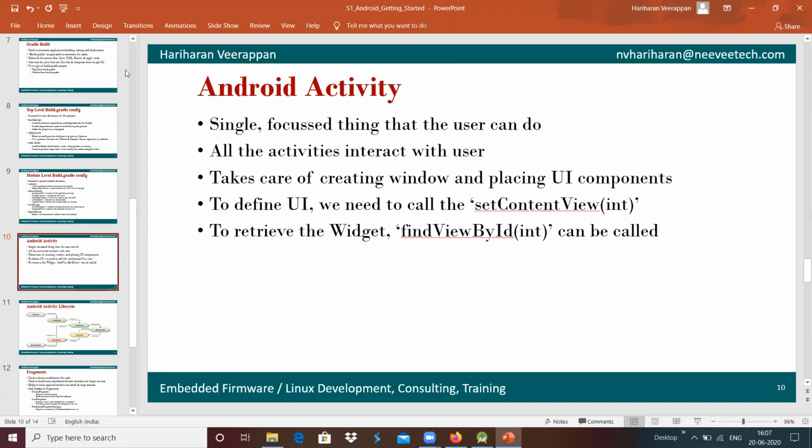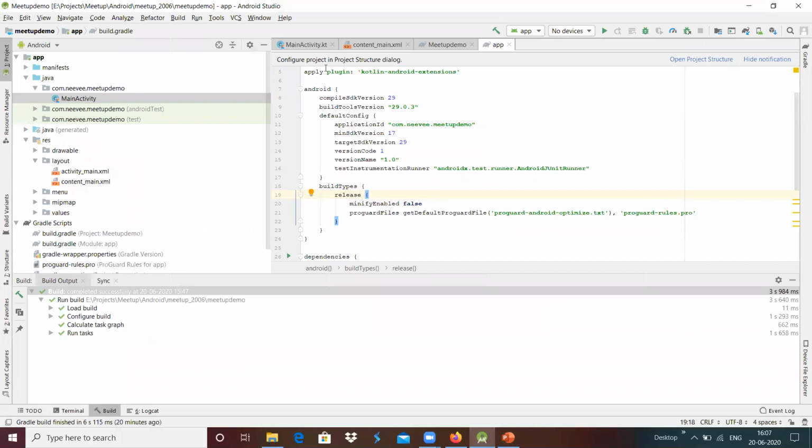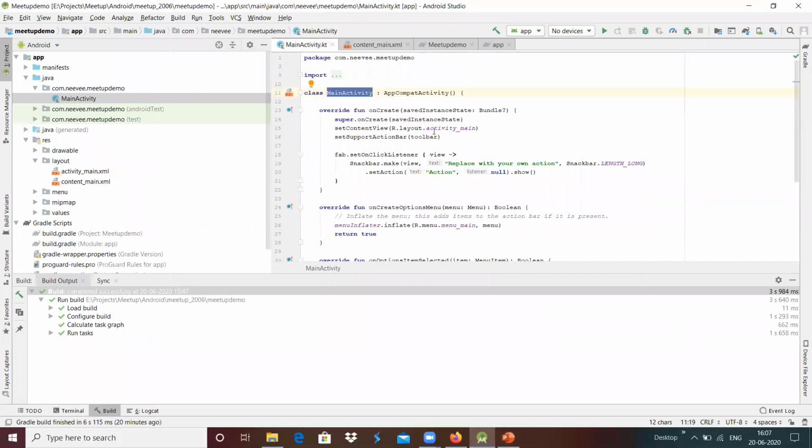In order to define the UI, we need to call setContentView, which we will see. For example, we have taken MainActivity over here. Inside that, we have used setContentView, which is used to place that user interface component into the activity.